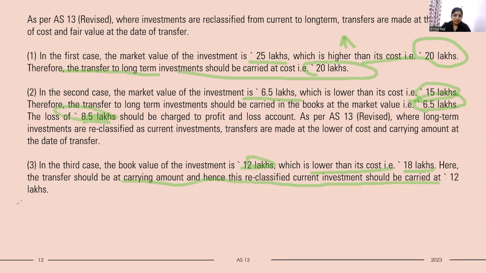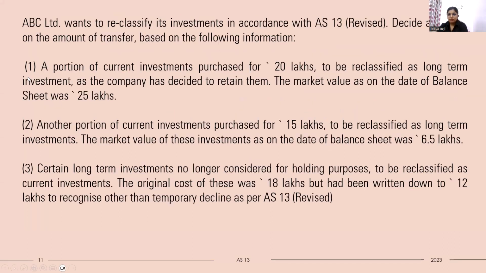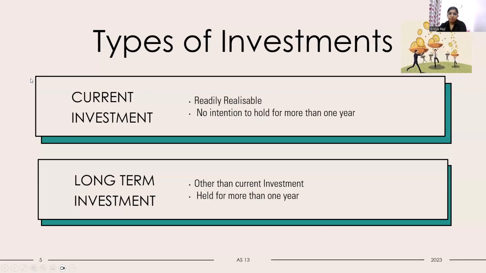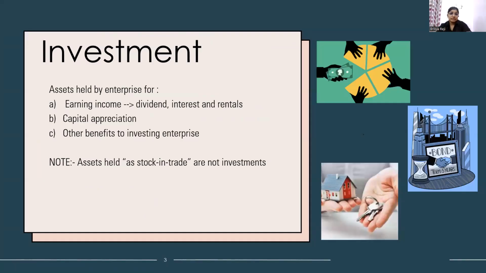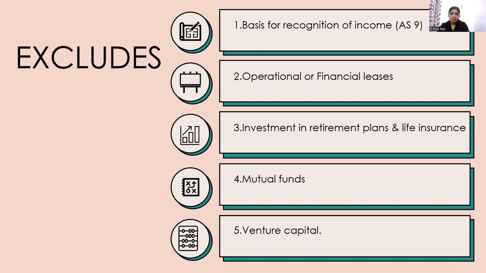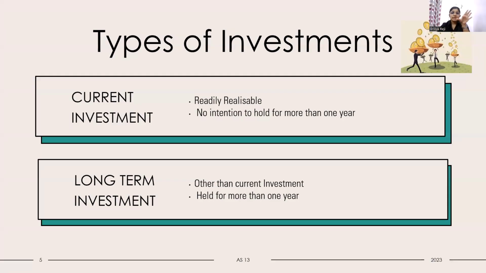So let's give a quick recap. First we discussed what investment is. That is not that important, but keep it in mind. Investment is an asset that is held by the enterprise for earning income in the forms of dividend, interest, and rental, and for capital appreciation and other benefits. You need to keep in mind that an asset held as stock in trade is not an investment. Then we shared some points that are not included in AS 13. Then the different types of investment, mainly two types: current investment, held for less than 12 months, and long-term investment, held for more than 12 months.